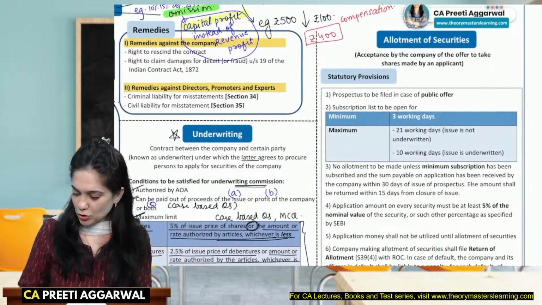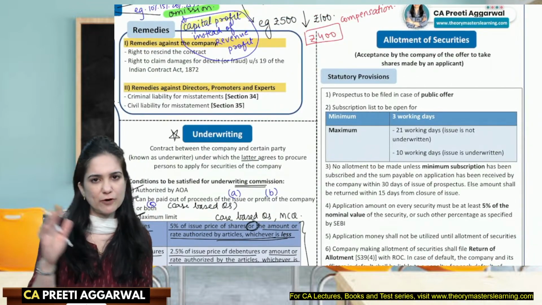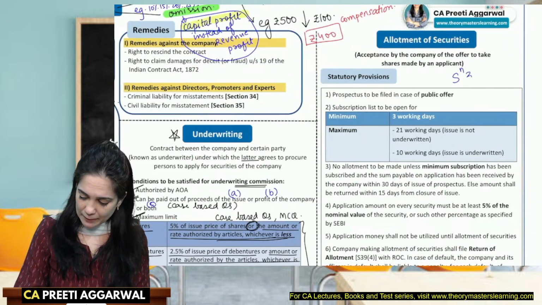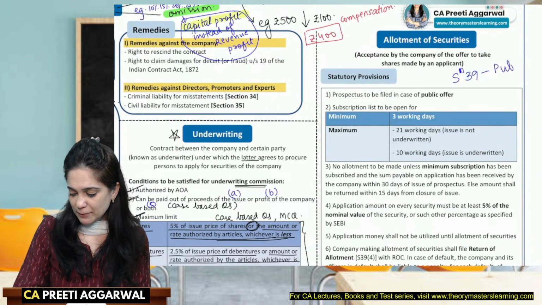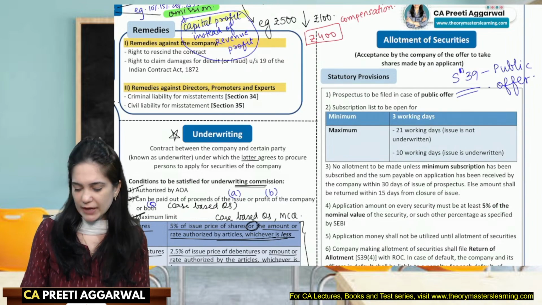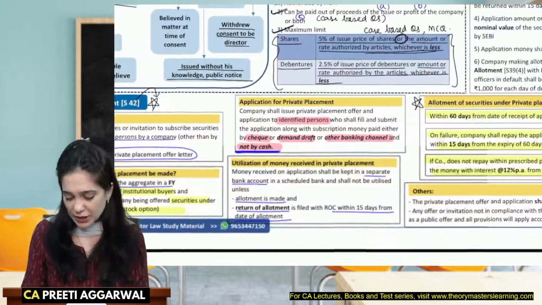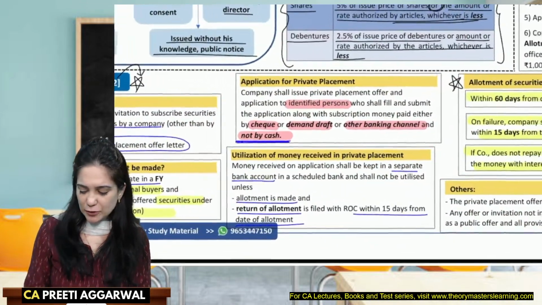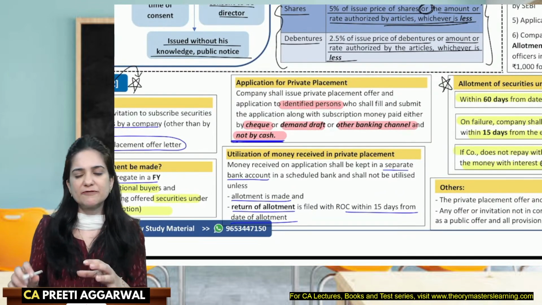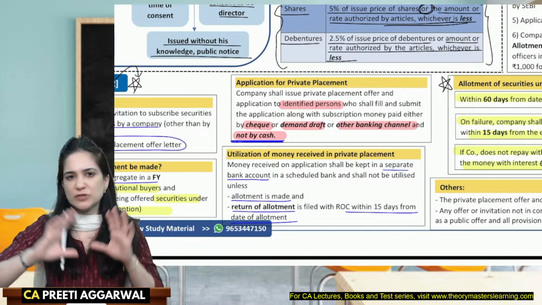Section 39 and section 42 are two very different sections. Section 39 applies when you go for public offer of securities, whereas section 42 covers provisions relating to private placement. So even though return of allotment is to be filed for private placement as well as public offer, the provisions are different.